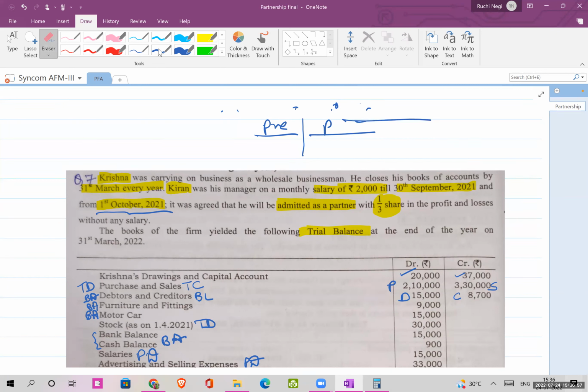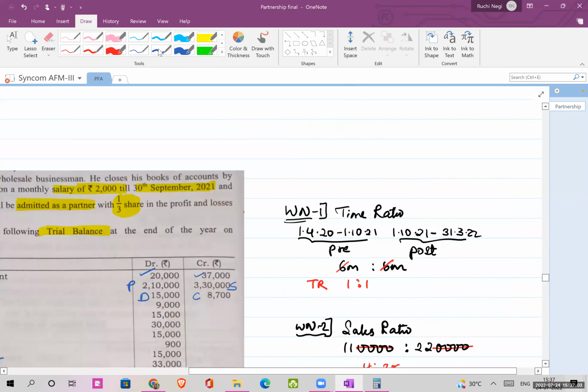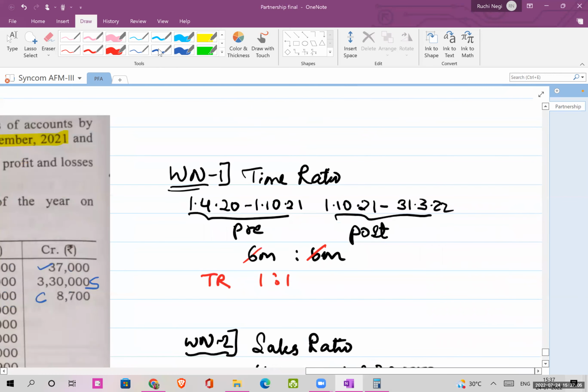Okay, so you can identify that it is a period of 6 months, 6 months. So this is what I wanted to tell you. So 6 months of the pre-period and 6 months of the post-period. Okay, so this will help me to calculate my time ratio. Okay, so whenever a partner is admitted in between the year, then you have to calculate time ratio because your expenses will be distributed on the basis of time ratio.